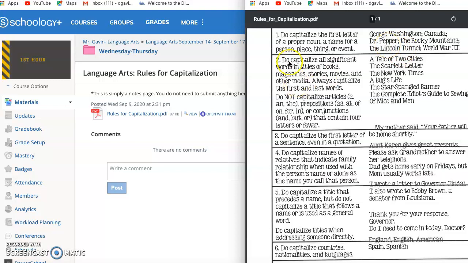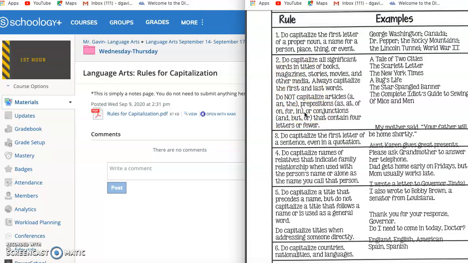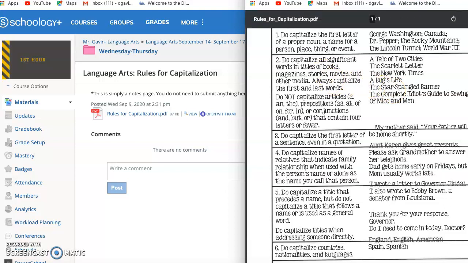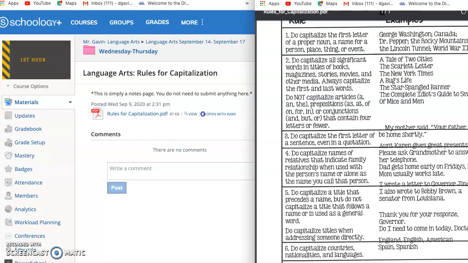As you work down, I'm not going to go over all of these. If you have questions about any of them, feel free to message me and ask. But if you're confused by the definitions, because sometimes definitions can be a little bit confusing or difficult to understand, use the examples to help clarify what exactly this is talking about. Notice how I have it open on a separate screen. You do not have to do that, but I think it'll help you with your assignment.